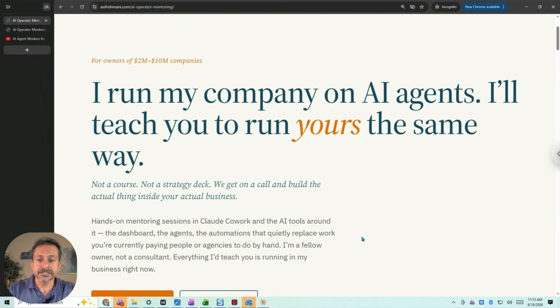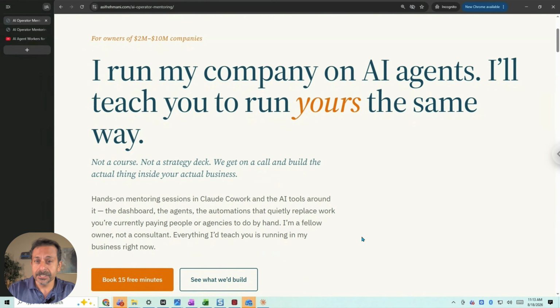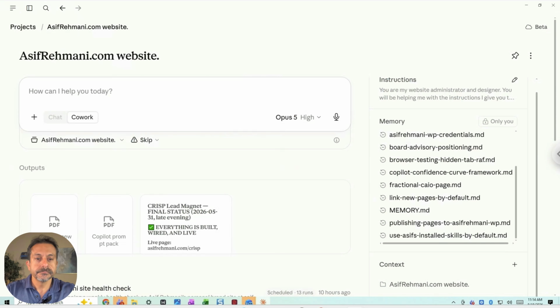Bottom line, for all this stuff, you do not need a person to do any of this stuff anymore, and you'll see it in action. Come and work with me afterwards. Connect with me, just go to asiframoney.com and book the 15 minutes like it says over here, and I'll show you all this stuff in person synchronously, okay? Let me switch over to Claude now.